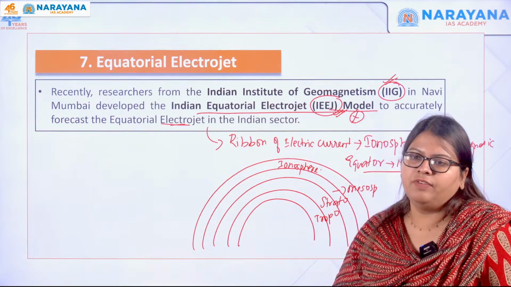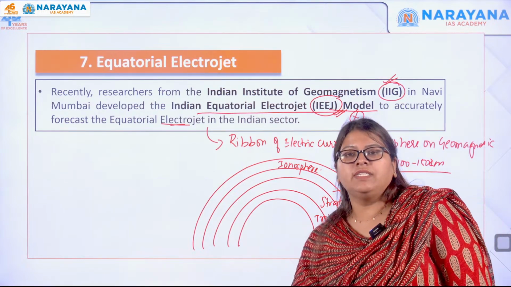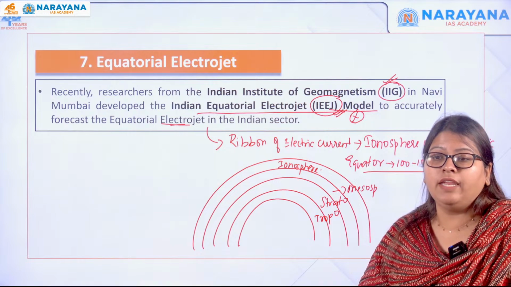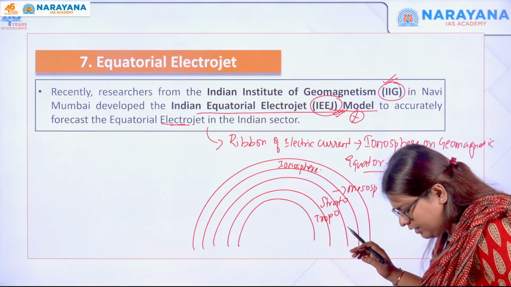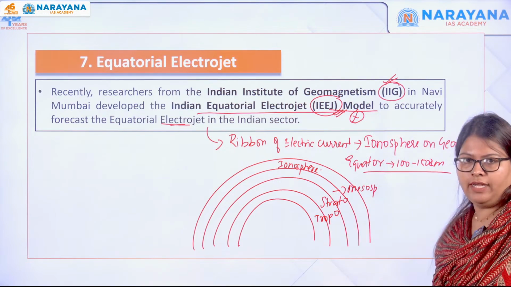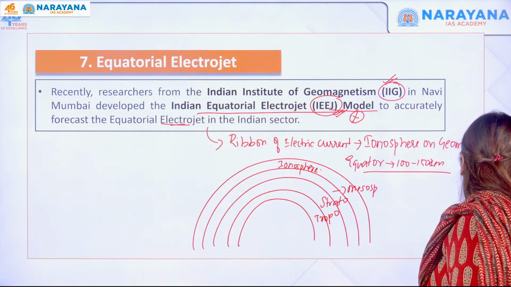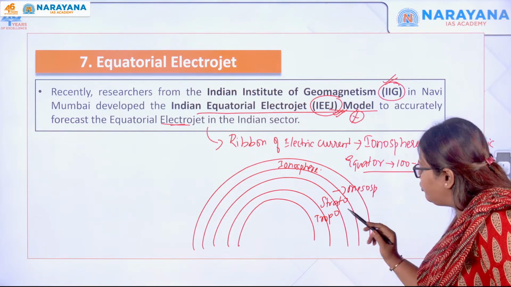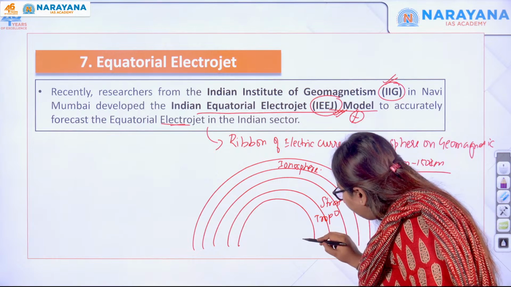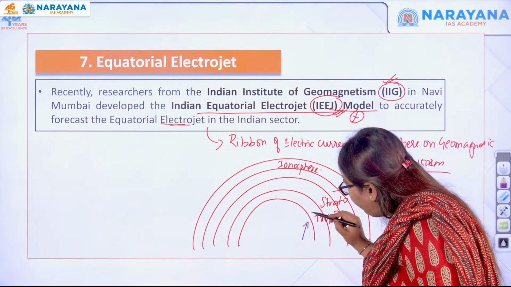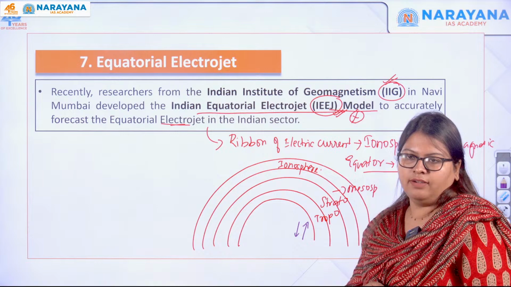Before that, we actually have to see what the lapse rate or the temperature inversion is in this particular layer. If you see the troposphere, with increase in altitude there is a decrease in temperature.